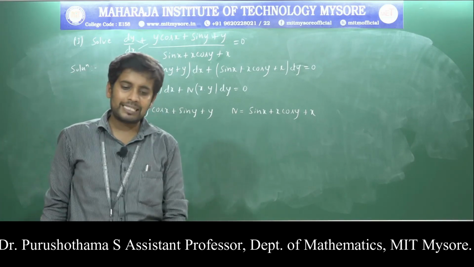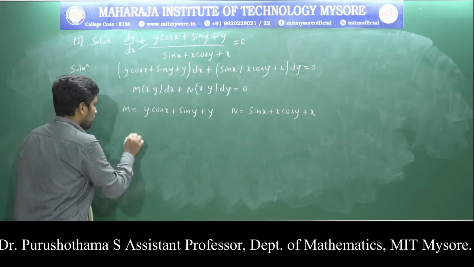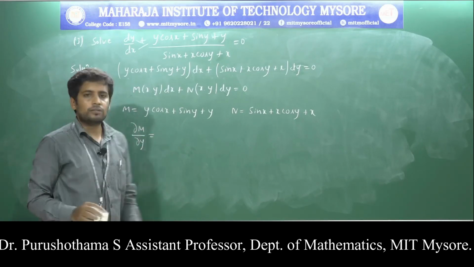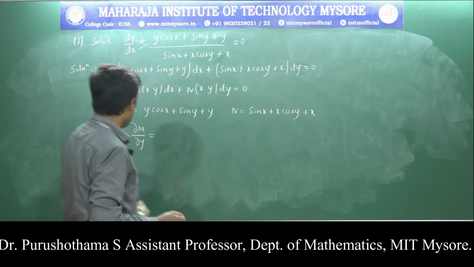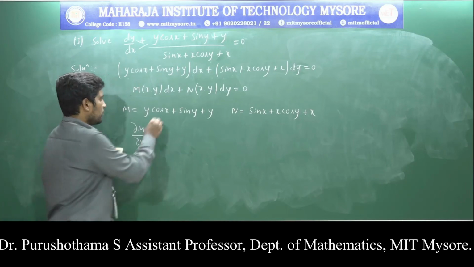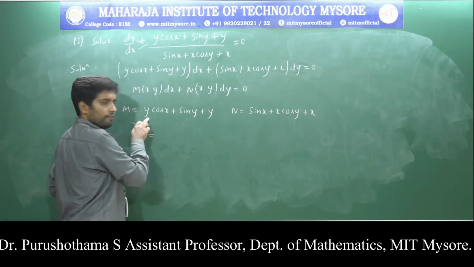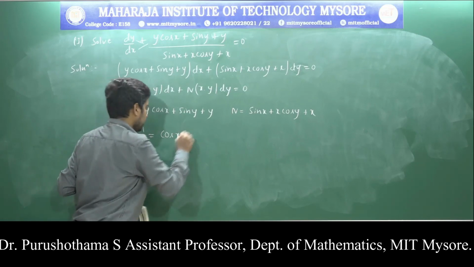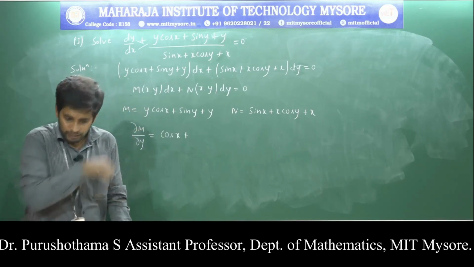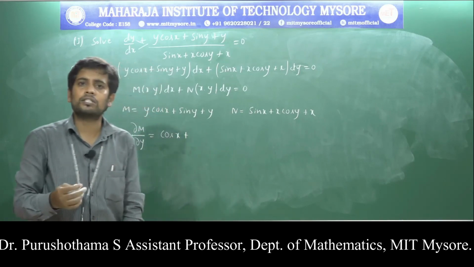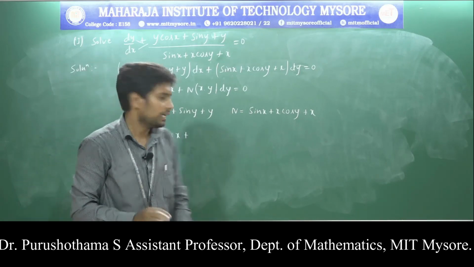Now verify the exactness of the given equation. Now del M by del y, the partial derivative of M with respect to y: cos x is constant, the derivative of y is 1, therefore cos x, plus the differentiation of sin y. We know that the differentiation of sin is cos, and the differentiation of cos is minus sin.